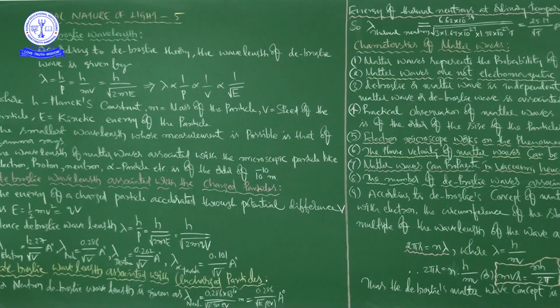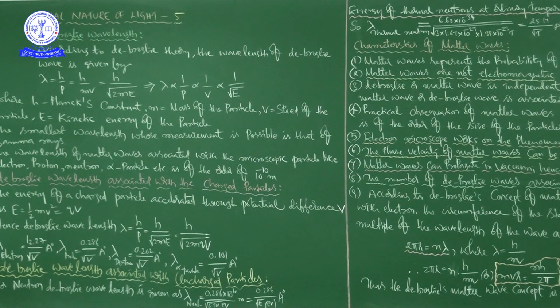Similarly, next we calculated the de Broglie wavelength associated with an uncharged particle, for example a neutron: lambda is equal to 0.286 divided by square root of E, where E we have to take in electron volts, and finally this will be available in angstrom units.